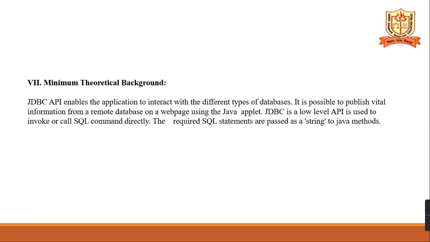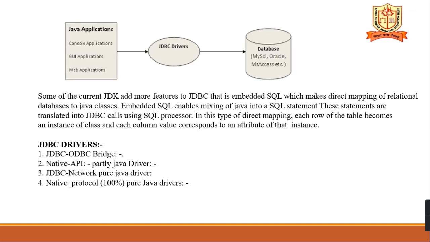The required SQL statements are passed as a string to Java methods. See here, the Java application is there, and then the JDBC database is there. For this connection between the Java application and the database, you require the JDBC drivers.